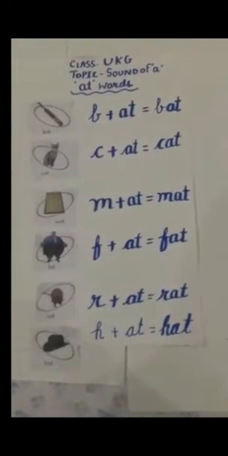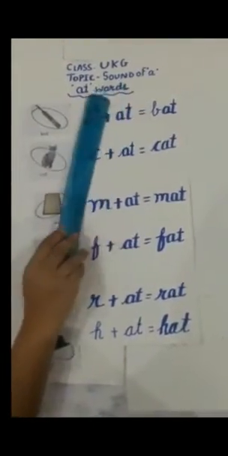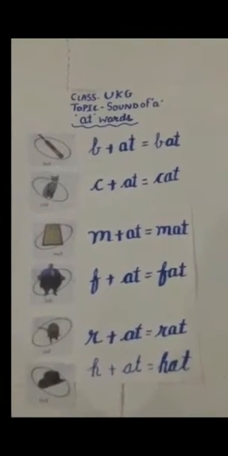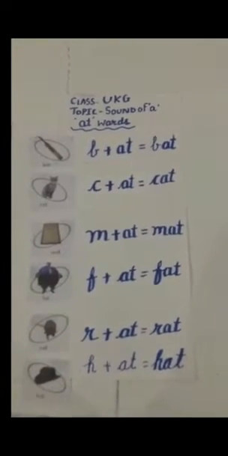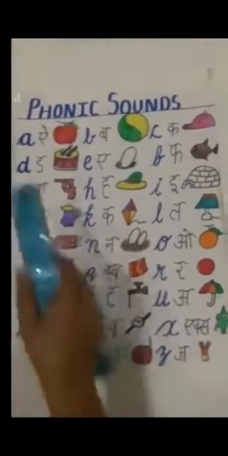Today I am gonna teach you about sound of A and at family words. Children, there are 26 letters in alphabet. There are 5 vowels and 21 consonants. These 26 letters have their own sound. Let's learn the sound of the letters.